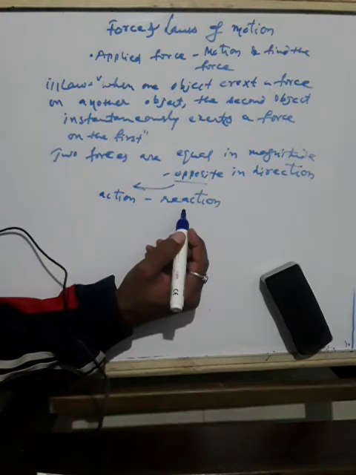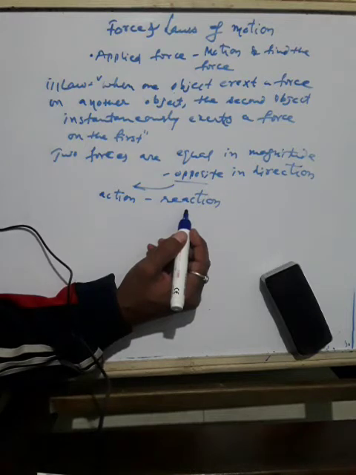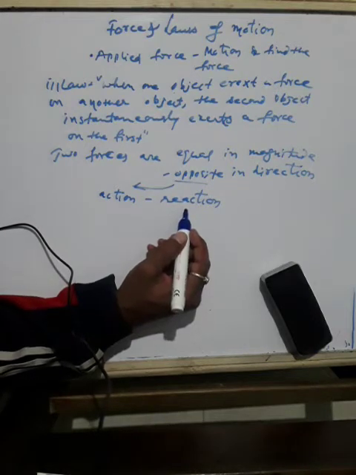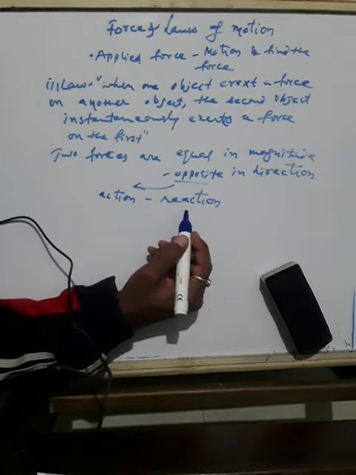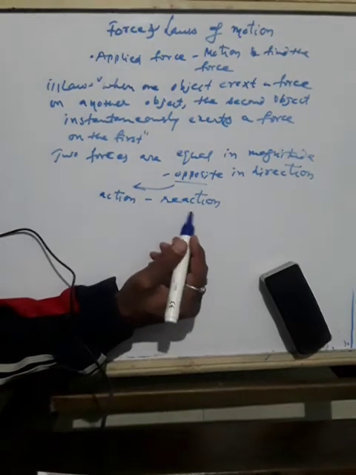So what does this mean? It is observed that both the spring balances show the same readings on their scales. If you see here, there is 1, 2, 3, 4, 5, and here also 1, 2, 3, 4, 5. So the reading will be the same. It means that the force exerted by spring balance A on balance B is equal, but opposite in direction, to the force exerted by balance B on balance A.